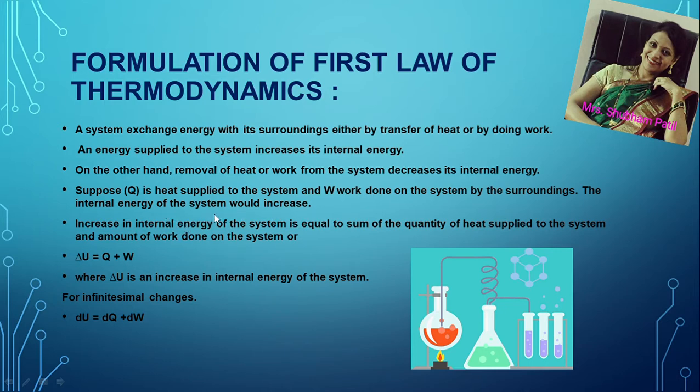The internal energy of the system will increase. The increase in the internal energy of the system is equal to the sum of the quantity of heat supplied to the system, that is Q, and the amount of work done on the system, that is W. So we get delta U is equal to Q plus W, and this is the mathematical expression for the first law of thermodynamics, where delta U is the increase in internal energy of the system. For infinitesimal changes, we can write the same expression as dU is equal to dQ plus dW.